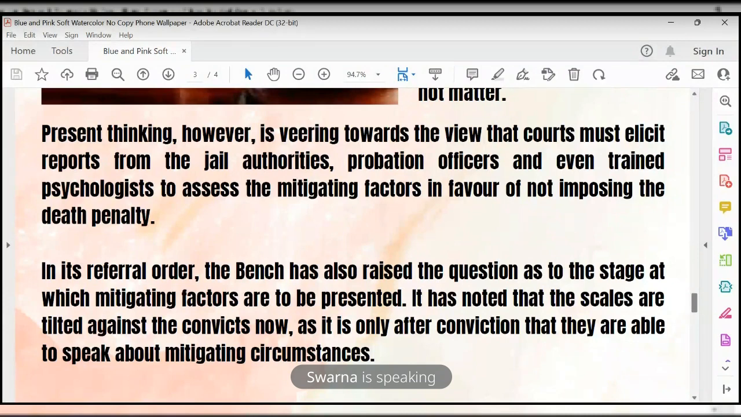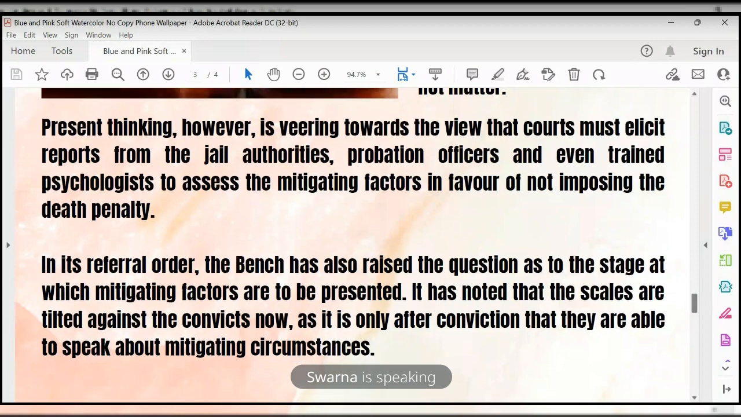It has noted that the scales are tilted against the convicts now, as it is only after conviction that they are able to speak about mitigating circumstances. We already discussed that we can discuss the mitigating factors only after conviction has been declared on the offender. That's it. Please scroll.